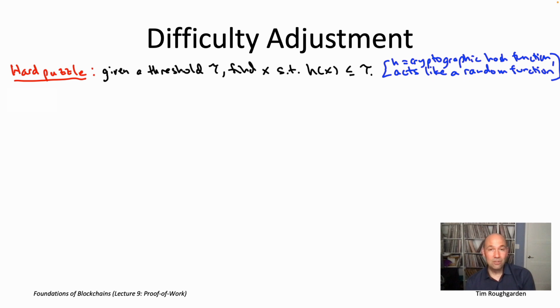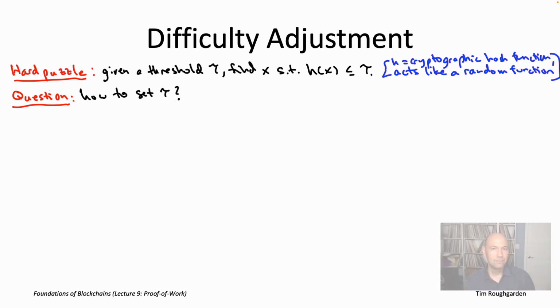The bigger tau is, the easier the puzzle. The lower tau is, the harder the puzzle. And so your natural question is, exactly how hard should we make these puzzles? Exactly how should we set this tunable parameter tau? And if you think about it, it's actually been kind of weird, right? We've done all this analysis of longest chain consensus with proof of work sybil-resistance, and actually tau has never come up in our analysis so far. So that should worry you. That should seem like a red flag.